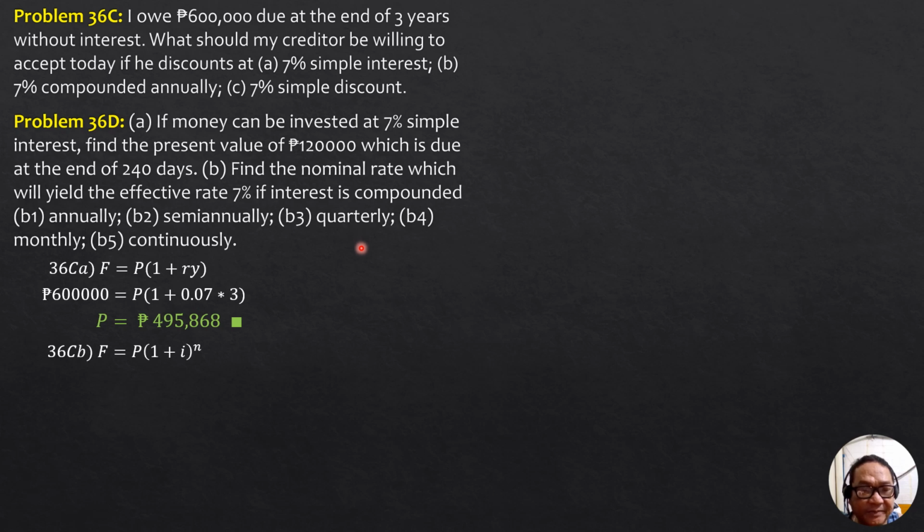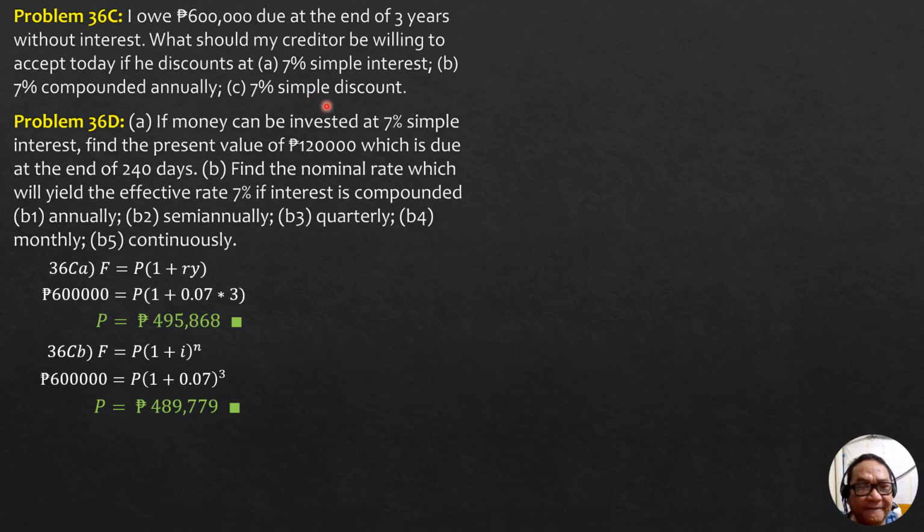Substituting, 600,000 equals P times (1 plus 0.07) raised to 3, so P is equal to 489,779 pesos.